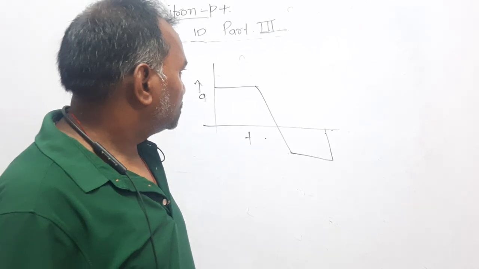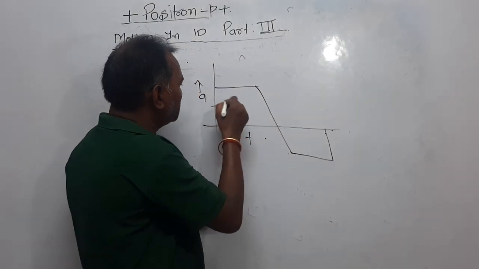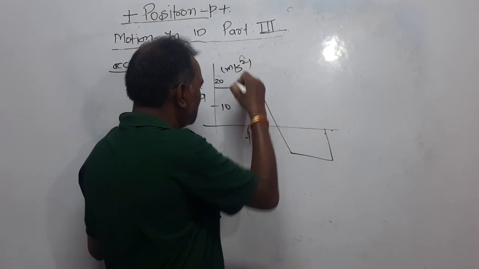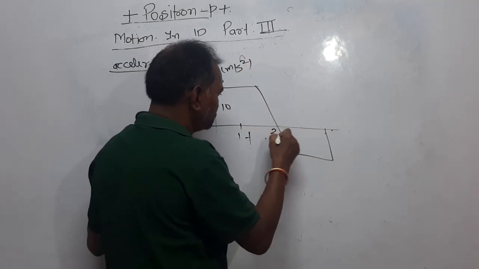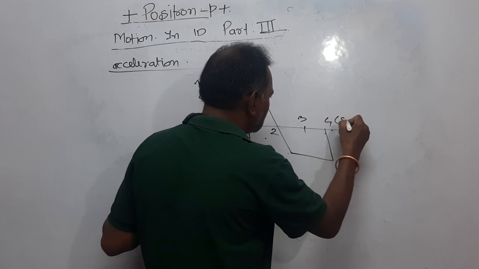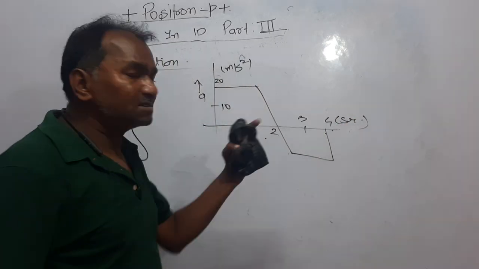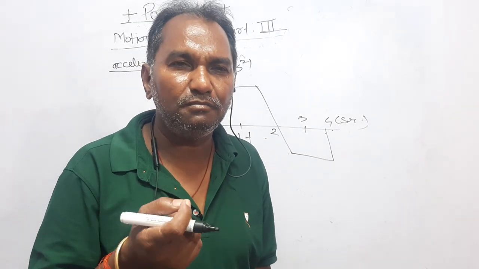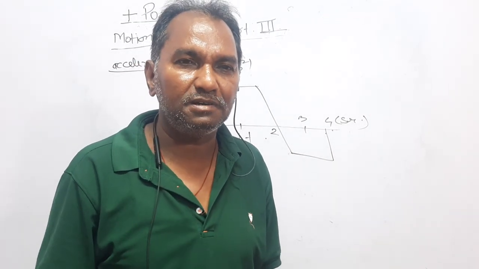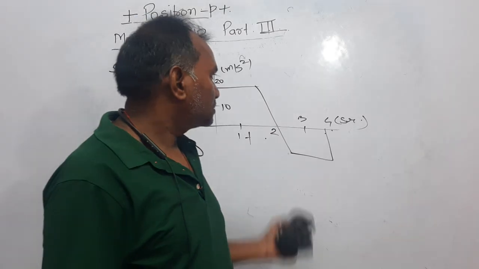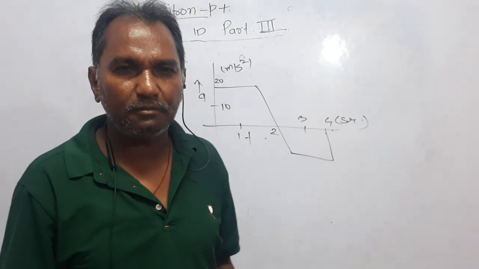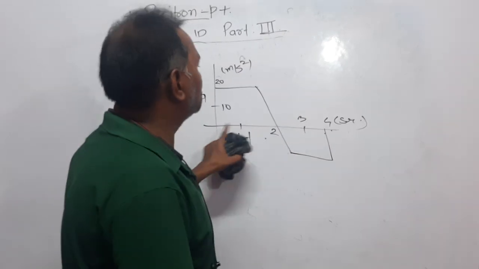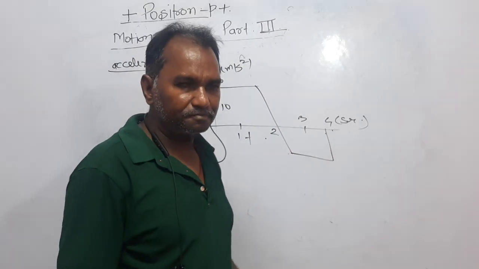It is said that using that graph some parameters will be given, like 10, 20, which might be meter per second square, and 1 second, 2 second, 3 second, 4 second, in seconds. Dear students, such a graph is given between acceleration and time. The question is: calculate the velocity and speed of the body from 0 to 4 seconds, or from 0 to 2 seconds, whatever is asked.